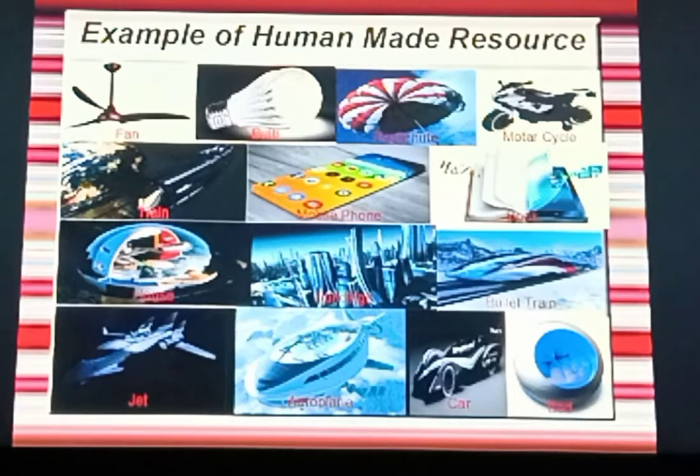This fan is futuristic, this bulb also, not this parachute, not this motorcycle, this train also on the 4th number, this mobile phone also, this book also, and house also, these buildings are also, this train is not that much, and this jet, it is not mainly a jet, it is an aircraft, and you can see there is airplane I have written, it is also futuristic. This car is also, and this circle, I think it is not an egg.